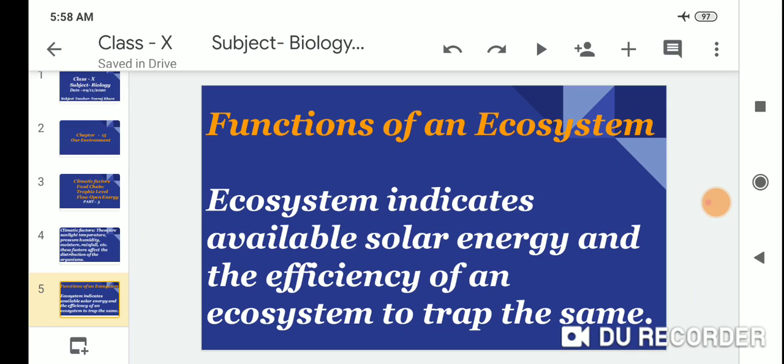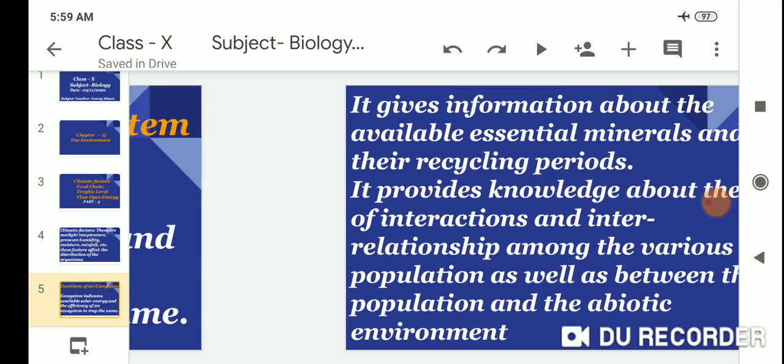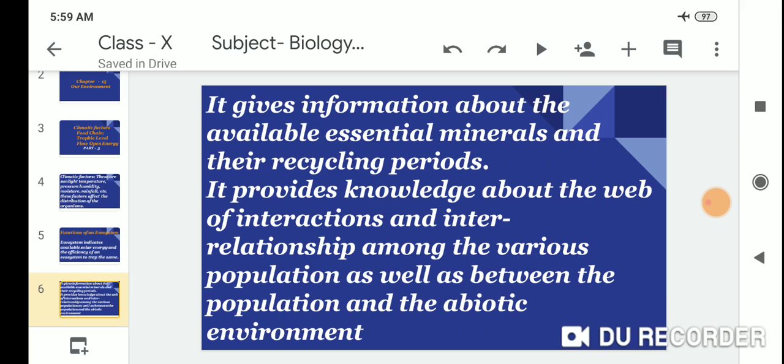Function of an ecosystem. The ecosystem indicates the available solar energy and the efficiency of the ecosystem to trap the same. It gives information about the available inorganic minerals and their recycling periods.